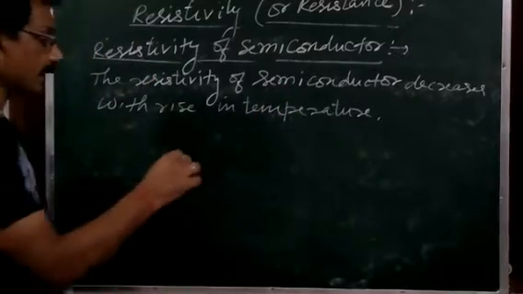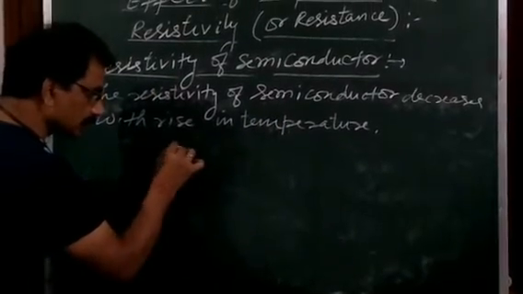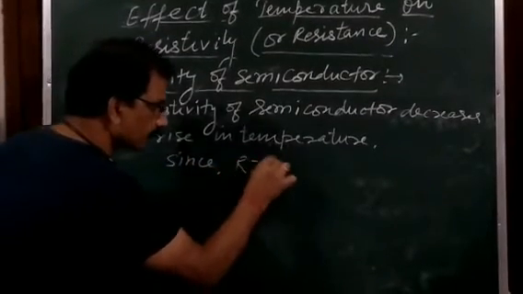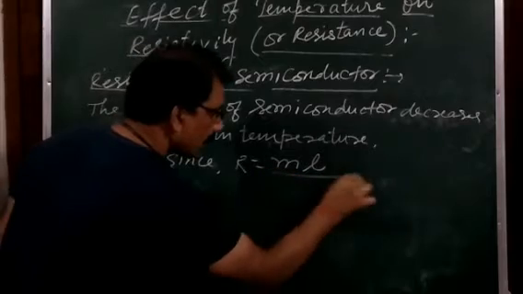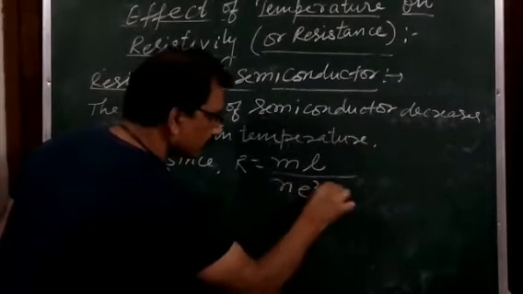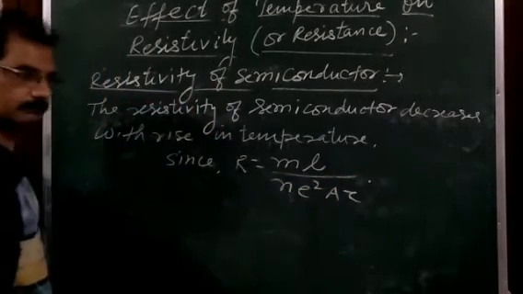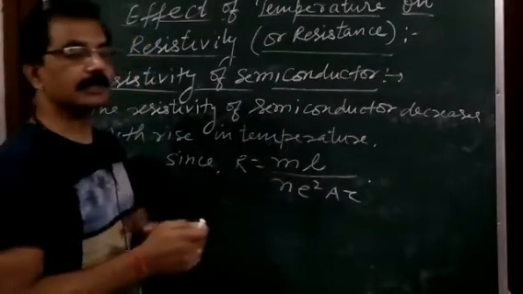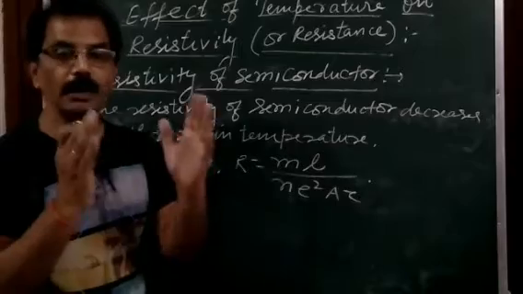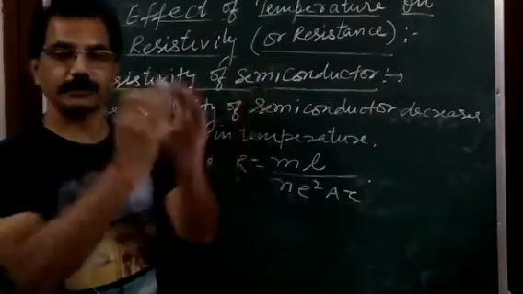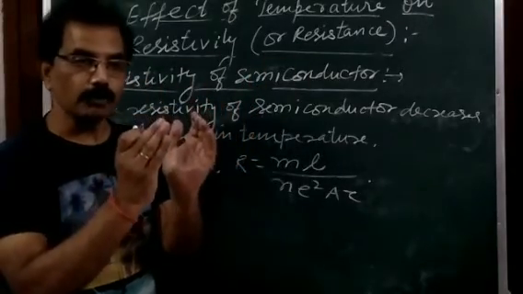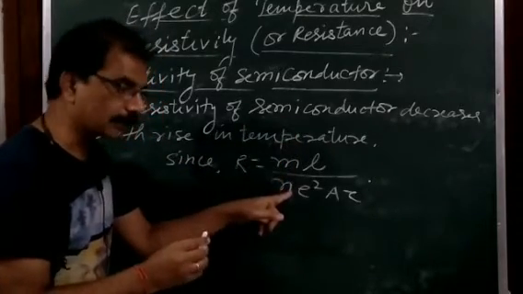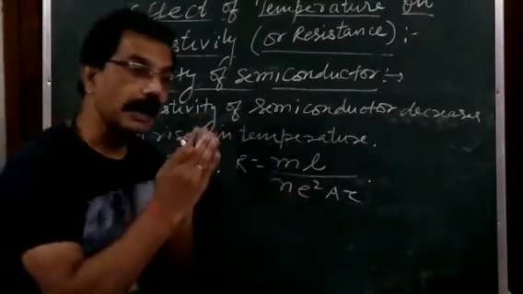The reason why, again you come to the same point, since R is equal to ml upon n e square A tau. When we increase the temperature of the semiconductor, more and more covalent bonds will break. And when more and more covalent bonds break, the number of free electrons per unit volume increases rapidly.